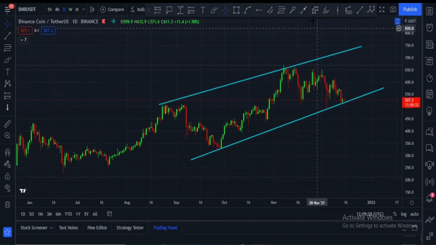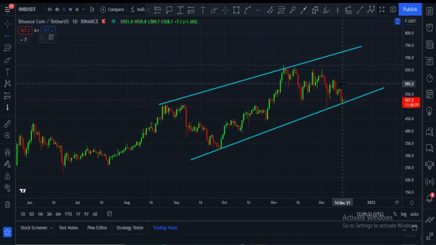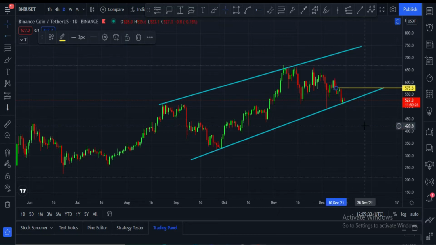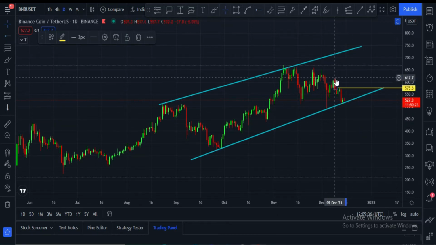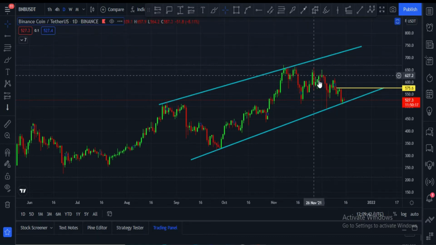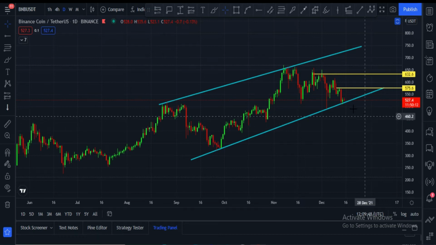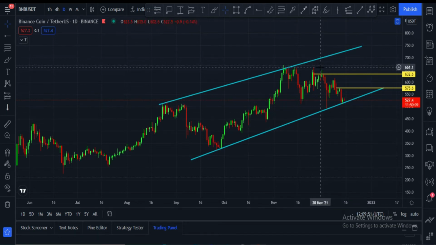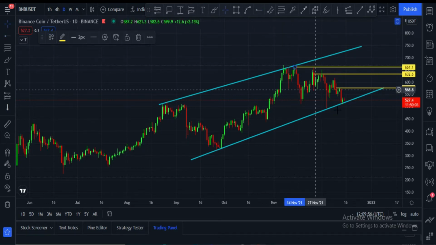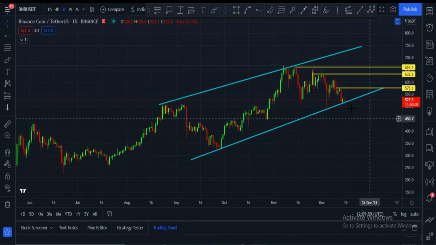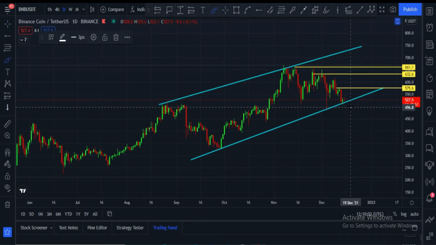Now what next? I think price has to move towards upside and hit this target, which is at $575 price area. After that price can hit this area, which is 632, and after that $660. These are three immediate short-term targets. Price can hit these targets very soon, but for all these things price has to hold this area very tightly, and it is at this zone, which is $510 price area.